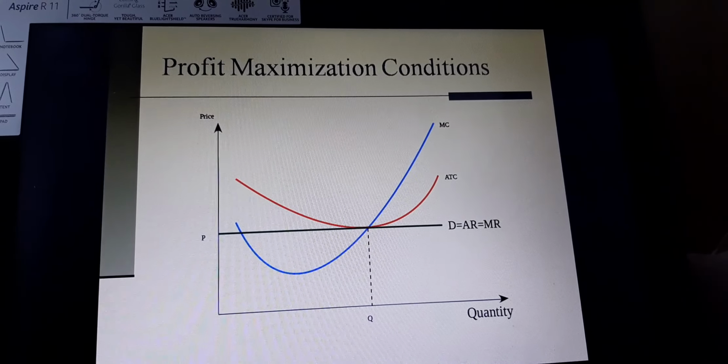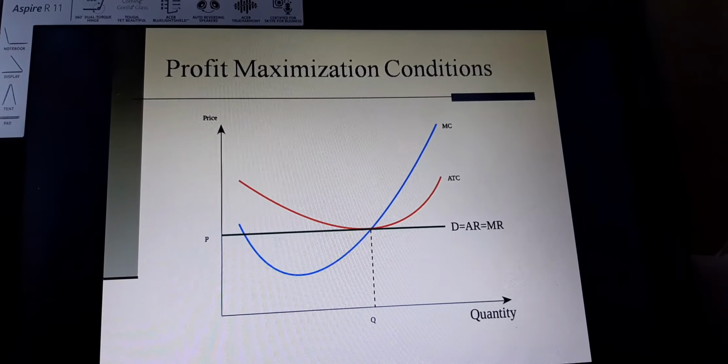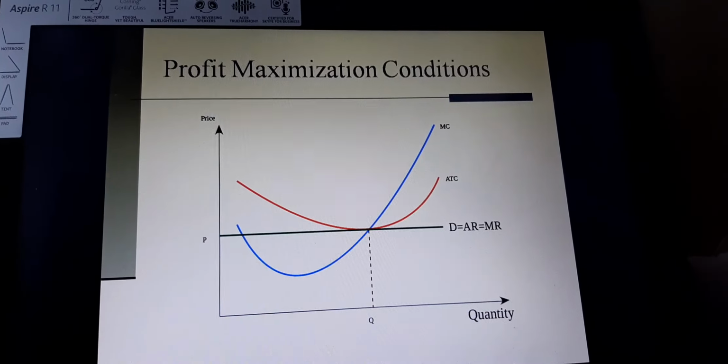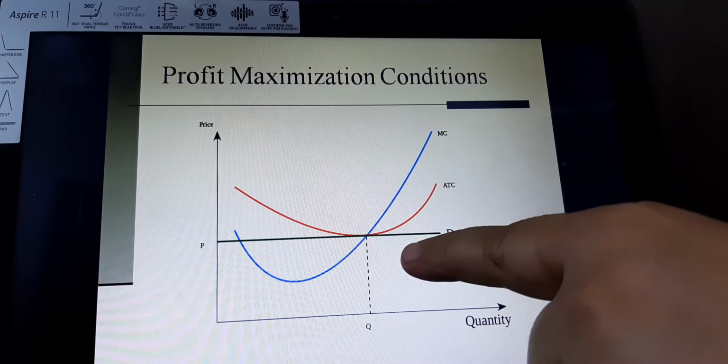The output has been plotted on the x-axis as usual, and the prices, that is average revenue and marginal revenue, are shown on the y-axis. From the graph we can see the demand curve is equal to the average revenue, and it is also equal to the marginal revenue. So the first order condition is fulfilled here.